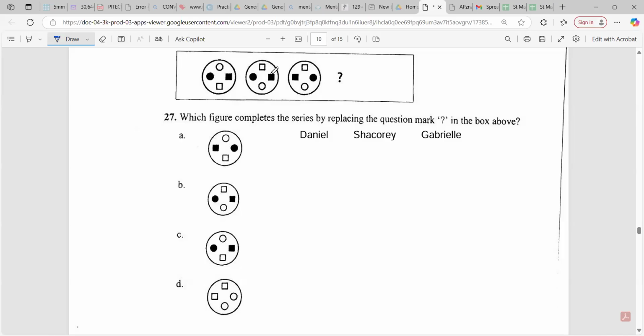And these two squares show a reflection, so the next one will be a square. And for the last row, it will be square, then circle, then circle, then a square.